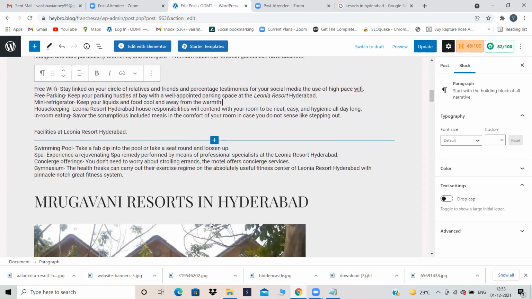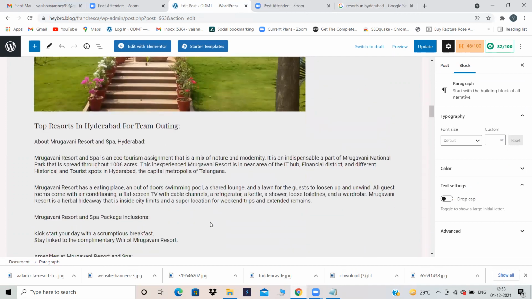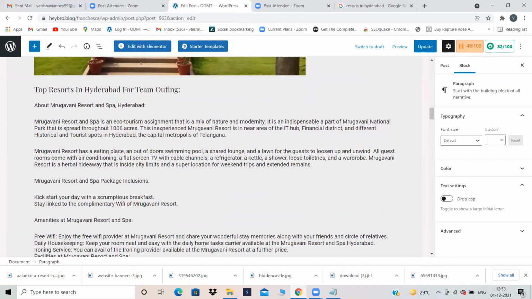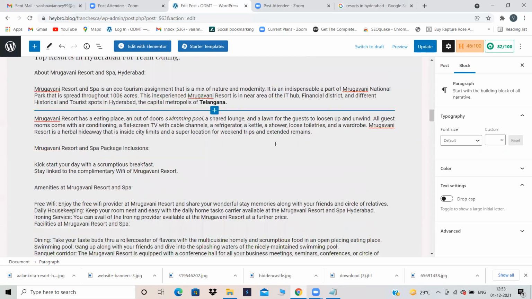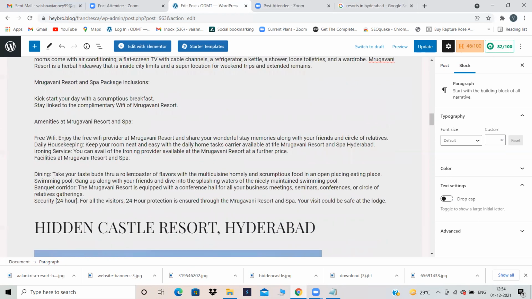This is Brugavani Resort, and swimming pool, I'm making it italic, and Telangana, I'm making it bold. So this is also done, one bold, one italic.